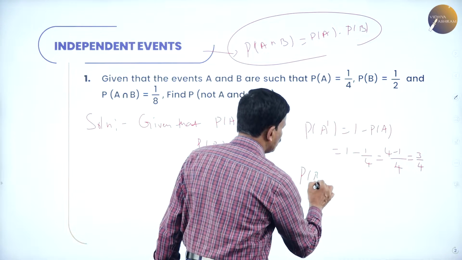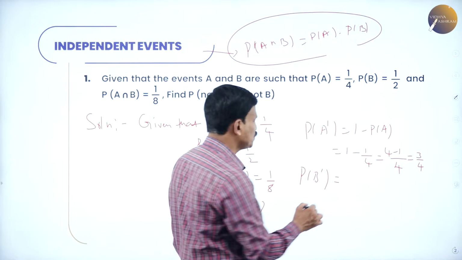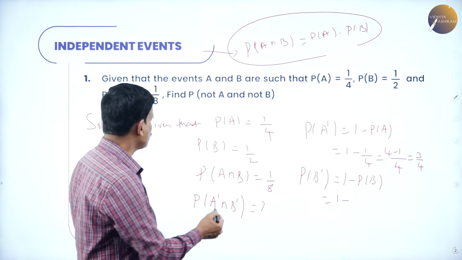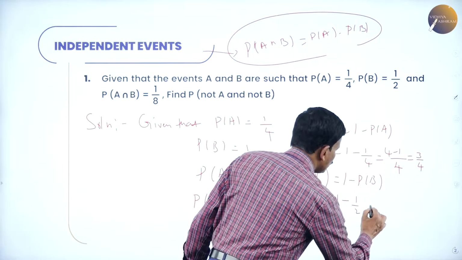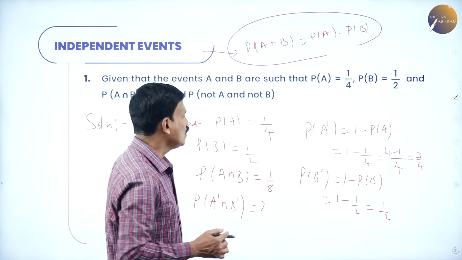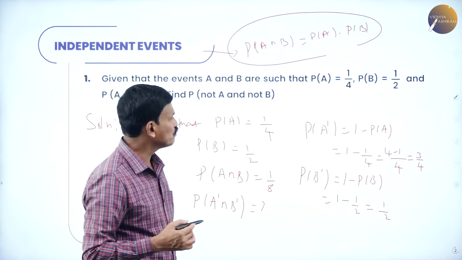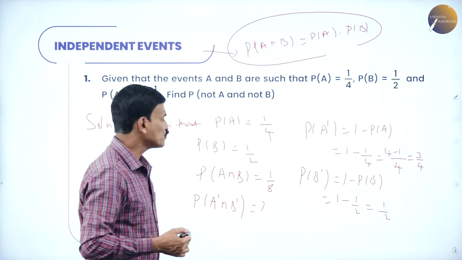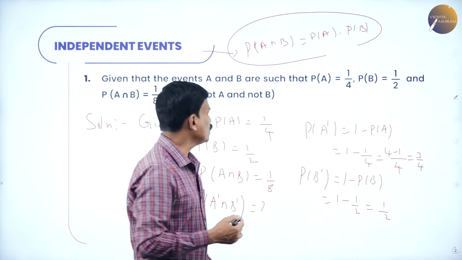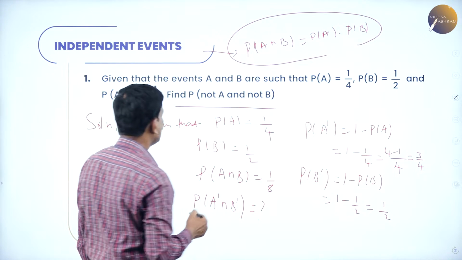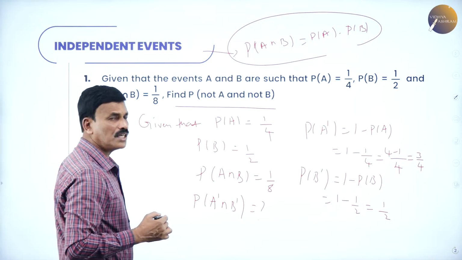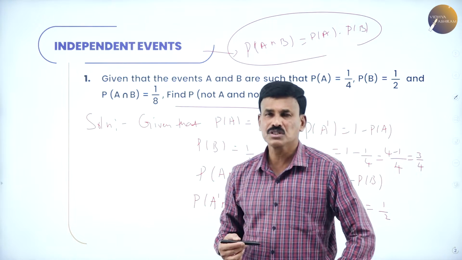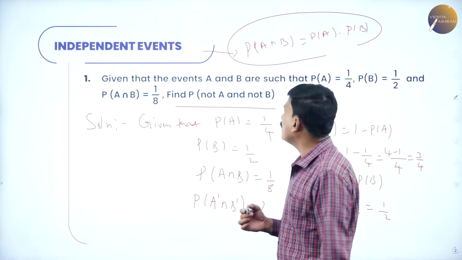Similarly find out the probability of B dash. Probability of B dash is 1 minus probability of B. This is 1 minus, what is probability of B? 1 by 2. So 1 minus 1 by 2 is again 1 by 2. So probability of A dash, not A, is 3 by 4 and the probability of B dash, not B, is 1 by 2. Now these are the conditions. Now depending upon this, let us find out the probability of not A and not B, that is probability of A dash intersection B dash. Now verify whether A and B are independent events or not.